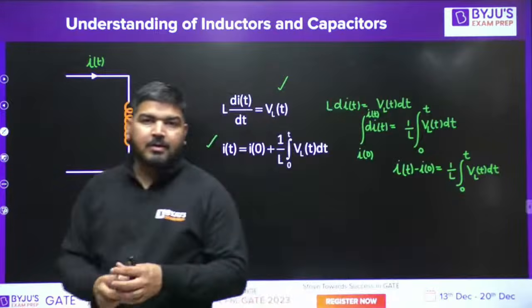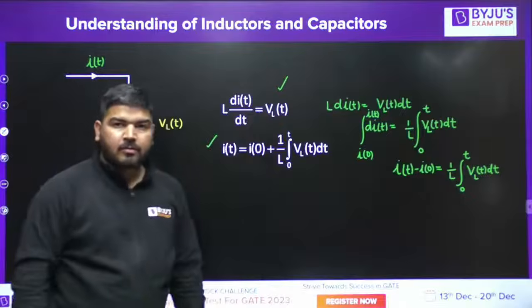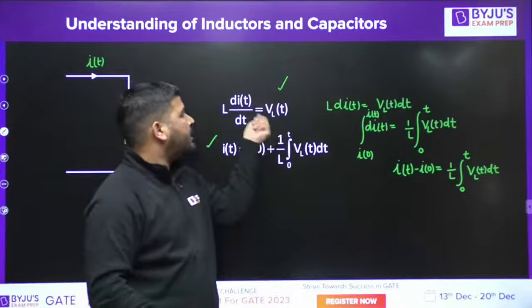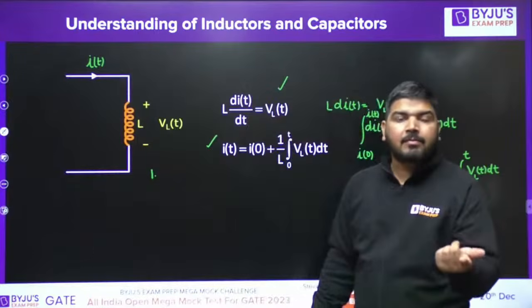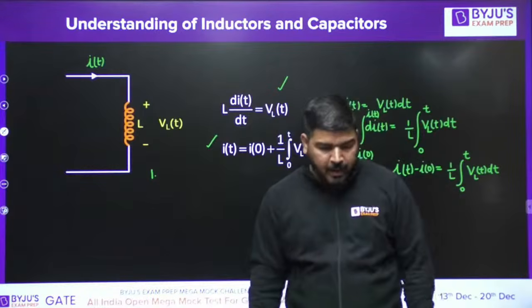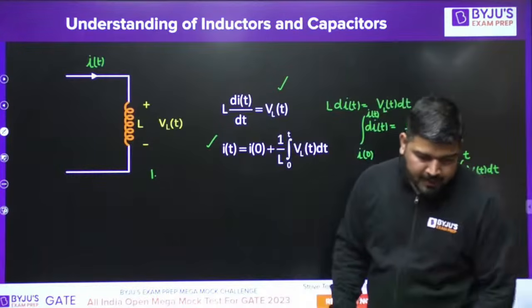Or conversely, if V_L(t) is 0 at some instant, at that instant the current will be either maximum or minimum.